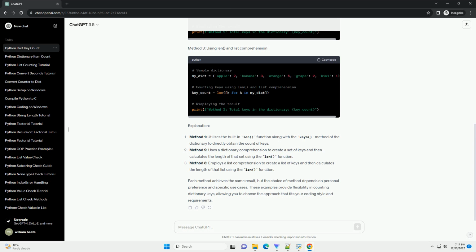Method 3 employs a list comprehension to create a list of keys and then calculates the length of that list using the len function. Each method achieves the same result, but the choice of method depends on personal preference and specific use cases. These examples provide flexibility in counting dictionary keys, allowing you to choose the approach that fits your